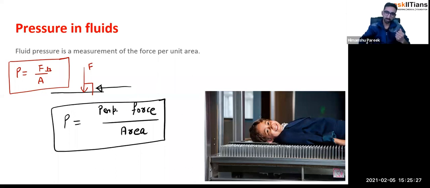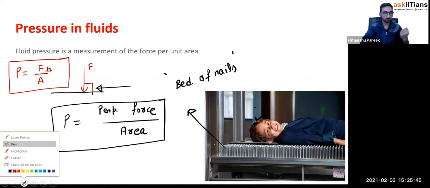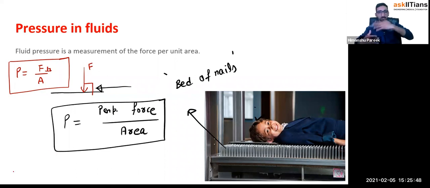So you can see this kid is sleeping here, right? And this is basically called the bed of nails. So he's sleeping here and he's not getting hurt also. Even he's smiling, right? So how is this possible? What makes it possible to sleep on the bed of nails? You must have seen it somewhere. I'm not sure, but I have seen it many times that people are sleeping on the bed of nails and still they are not getting hurt. So how is this possible? What makes it possible, right?